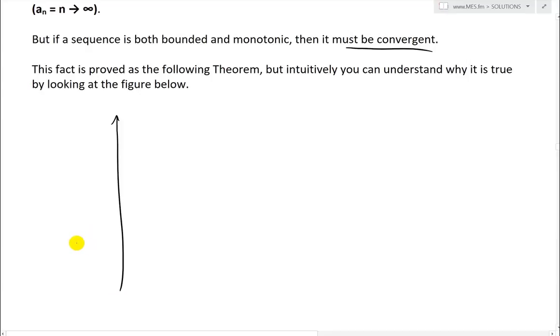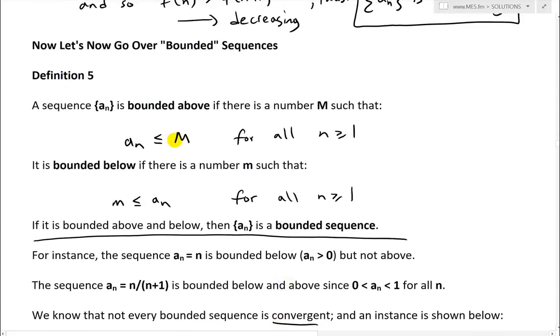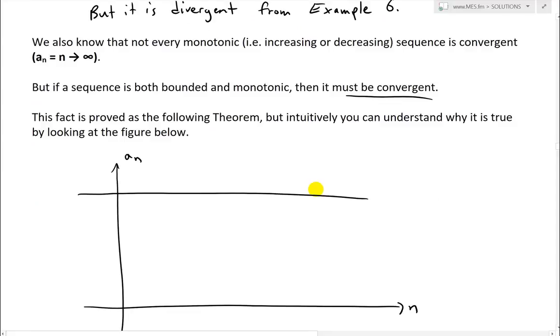I mean, it's bounded, so bounded below and above. So it has to be approaching a limit that's going to be less than whatever it's bounded by. So for example, let's just graph this out. Let's say there's a_n on this chart, and let's say it is bounded above, so every single term a_n is going to be less than or equal to M, so capital M there. So let's say it's bounded like that.